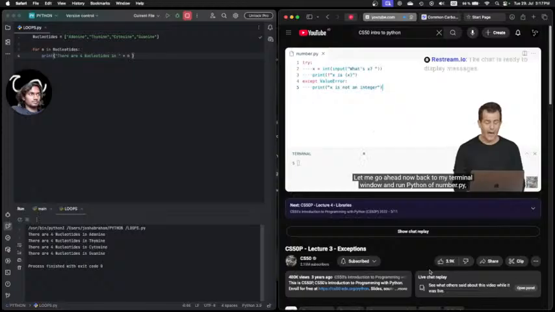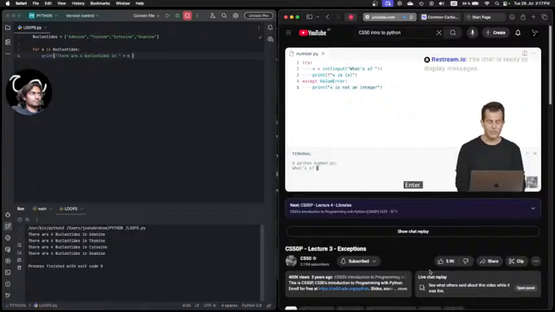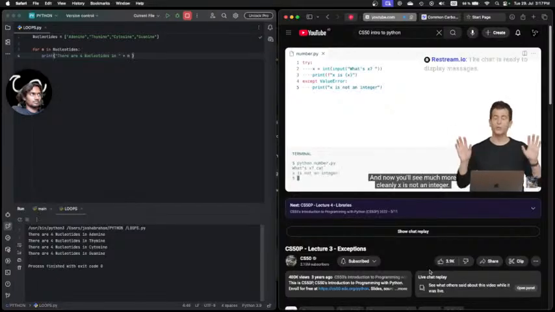Let me go ahead now back to my terminal window and run python of number.py, enter, and let's go ahead and type in 50 again. Still seems to work, and of course I'm trying and succeeding. Let me go ahead and try once more, this time though with the word cat, or really anything that's not a decimal number, and now you'll see much more cleanly x is not an integer.